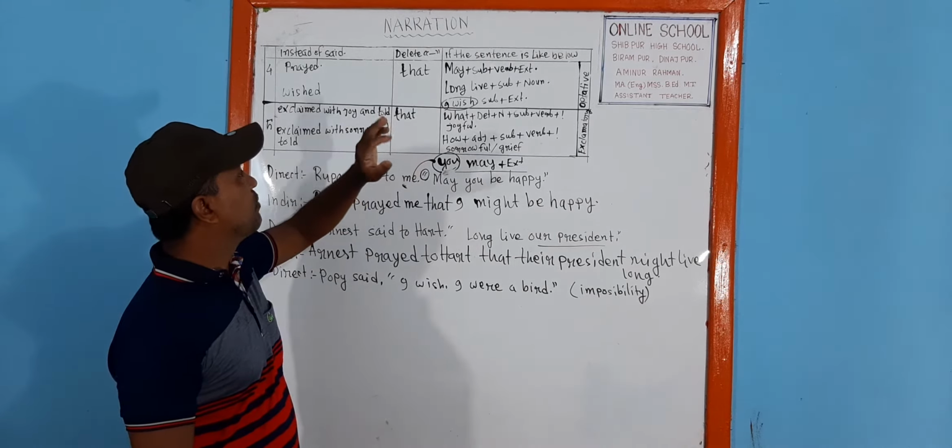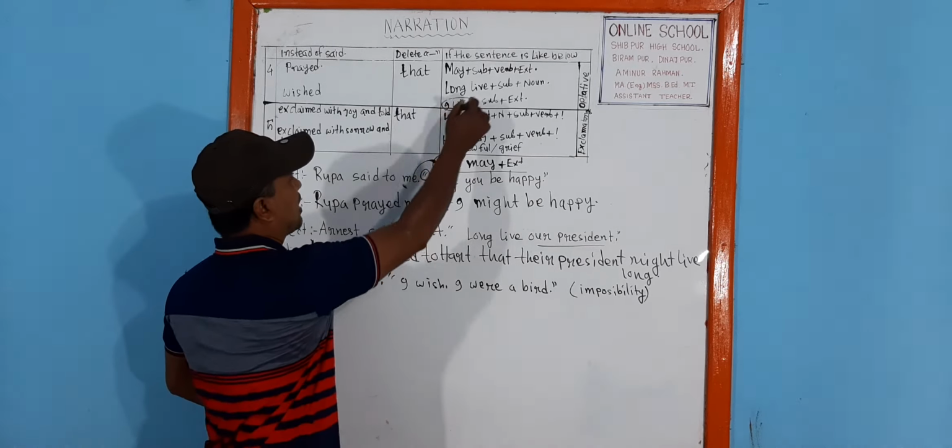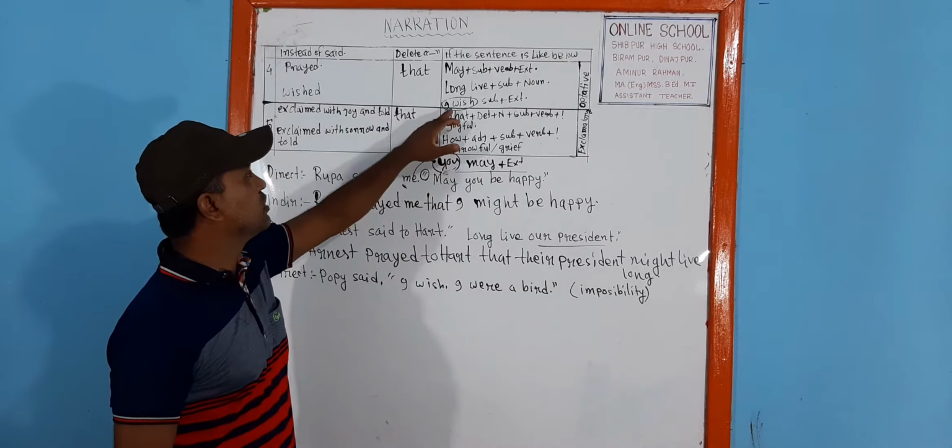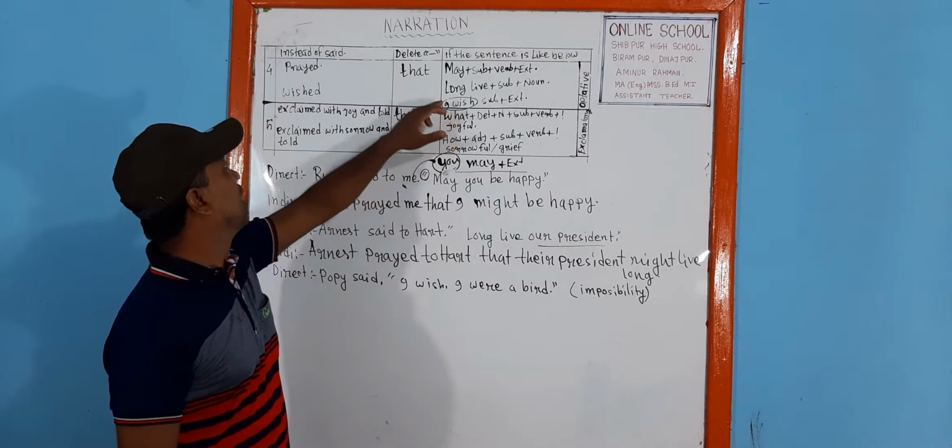If we get I wish, this I wish will come to the place of said, and said will be transformed into wished. To delete the inverted commas, we have to set up that. Then our sentence will be completed. Please look at the sentence here. May you be happy. This is an optative sentence.